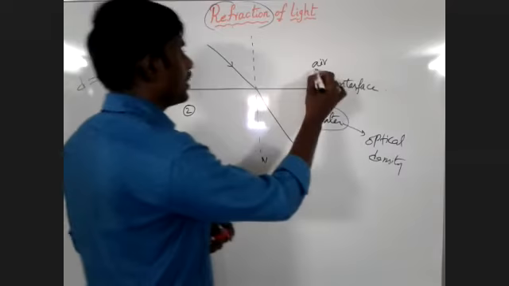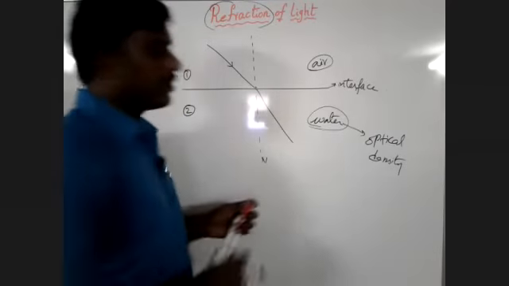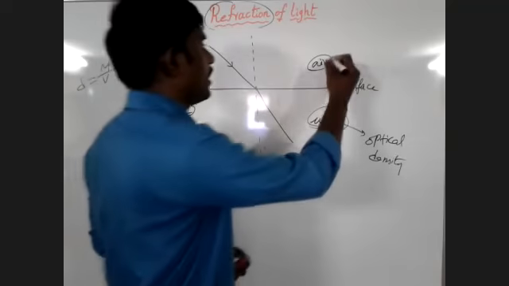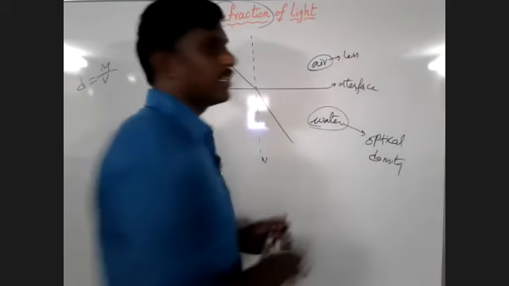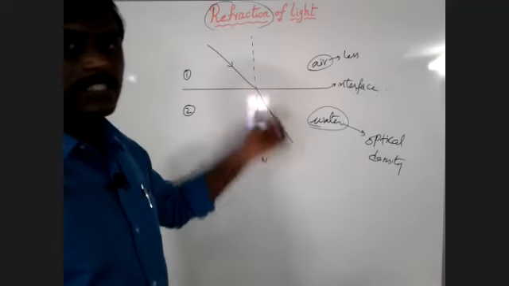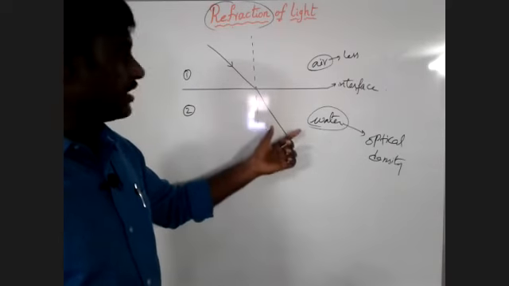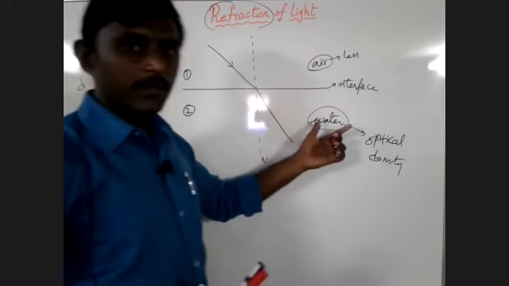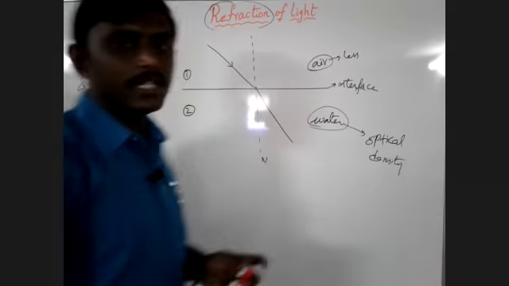Where the speed of the light does not change or changes less, that has less optical density. Optical density means where the speed of the light changes and the bending of light takes place, that medium has more optical density.